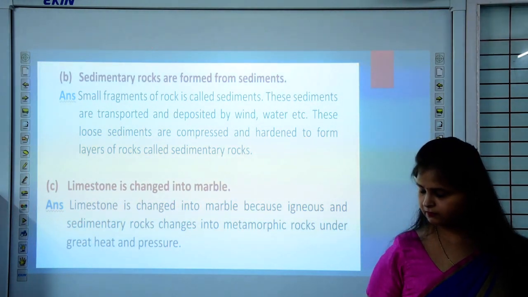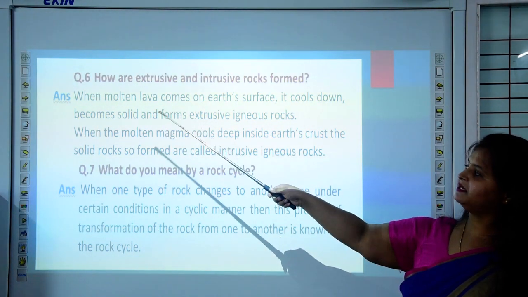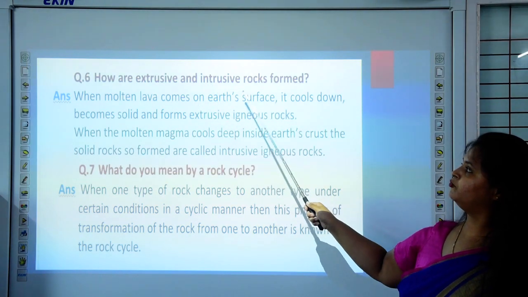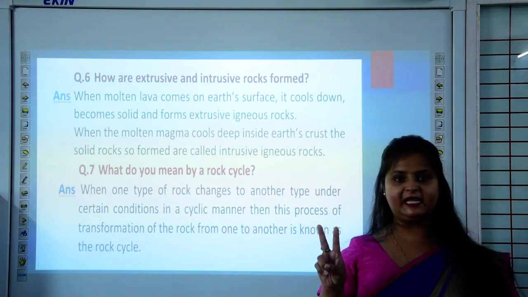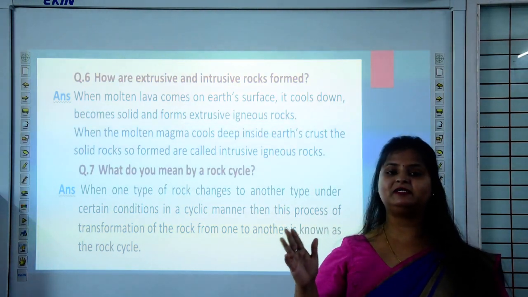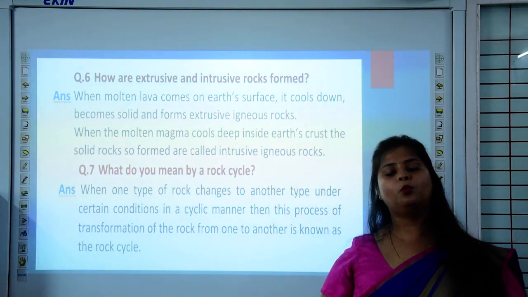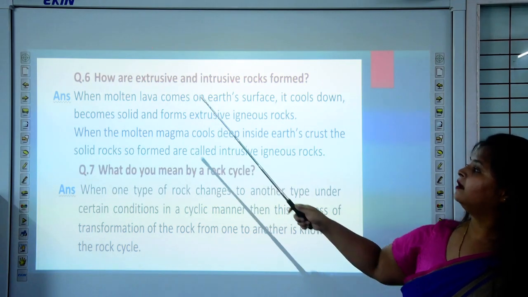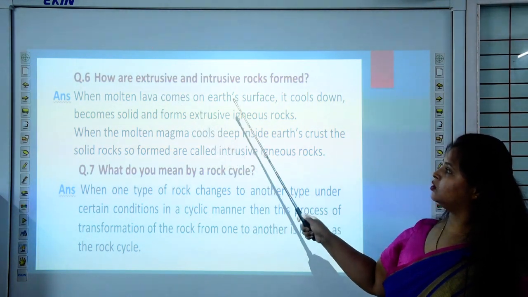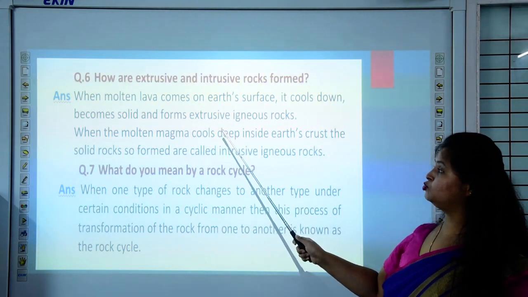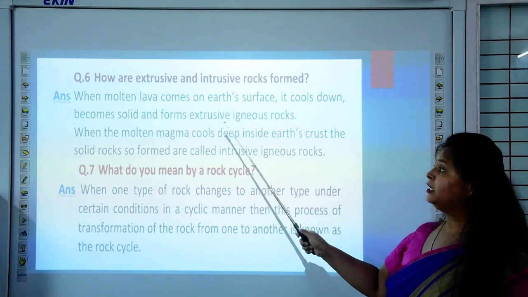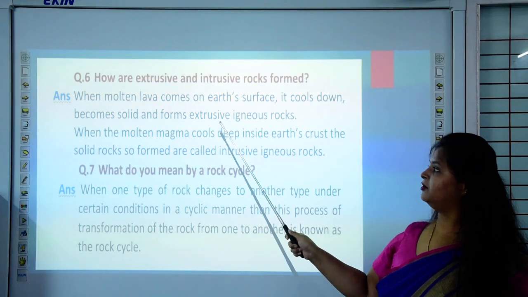Then question number 6, how are extrusive and intrusive rocks formed? I have explained to you, igneous rocks are of two types, extrusive and intrusive. Now let us read what extrusive and intrusive rocks are. When molten lava comes on Earth's surface, it cools down, becomes solid and forms extrusive igneous rocks. You can learn it from the word itself.